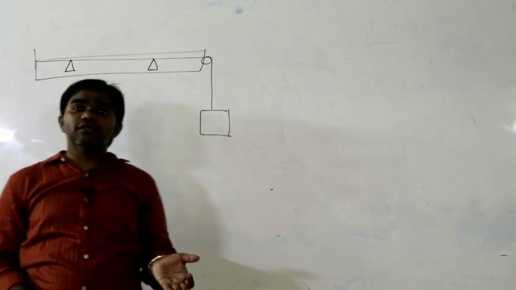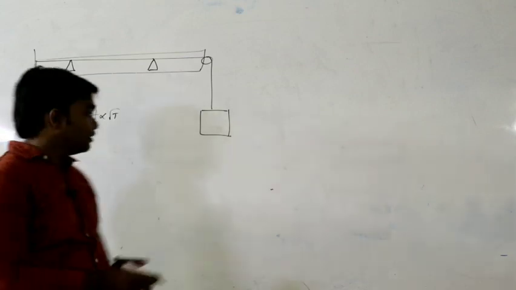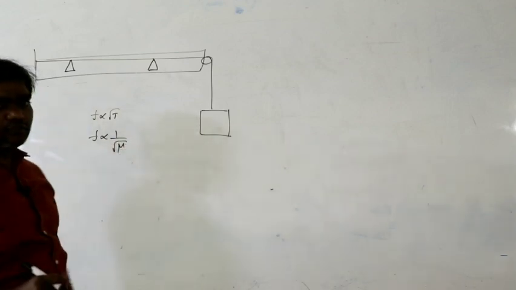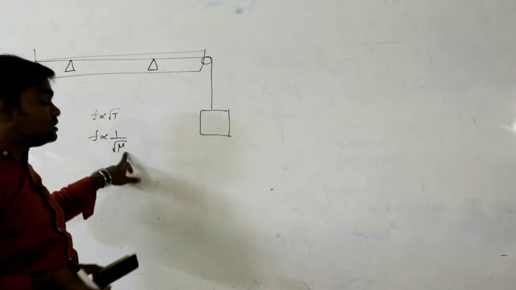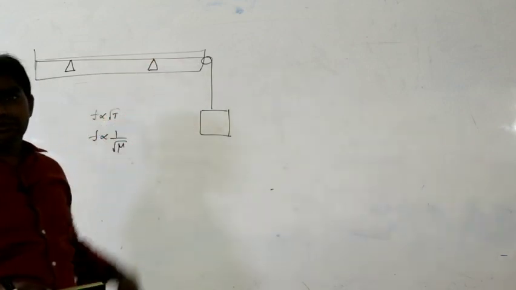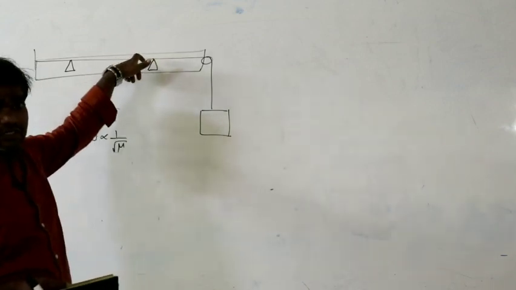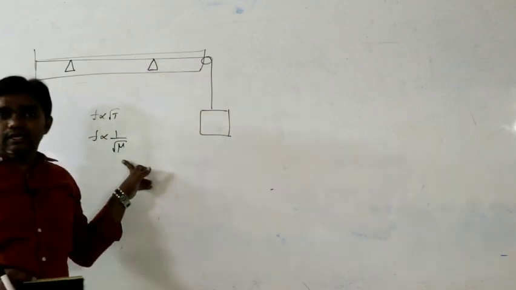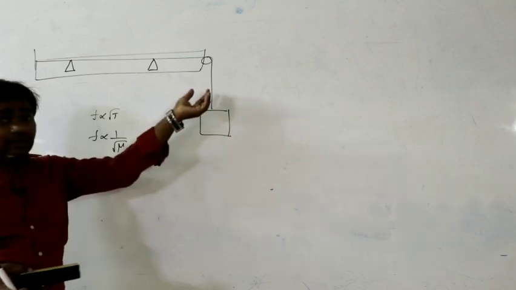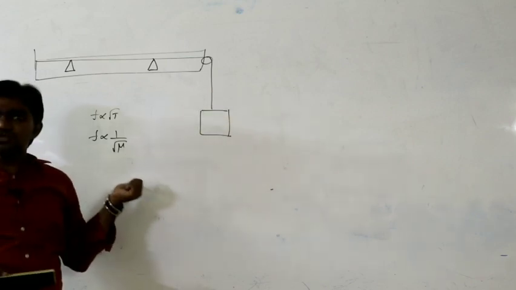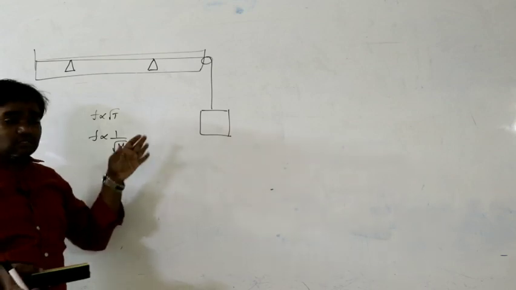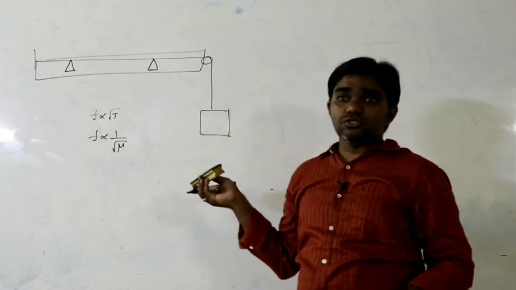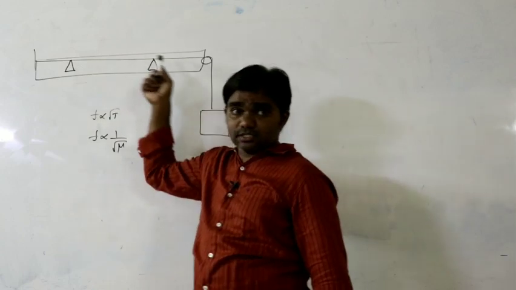Third law, how can you verify the third law? What is the third law? F is inversely proportional to root mu. How does the linear density change? By changing the wire. If the wire is changed in different cases, then frequency is inversely proportional to the square root of linear density. So if the material of the wire changes, linear density also changes. This is the verification of the laws of transverse vibrations in a string by using the sonometer experiment. It is the sonometer experiment concept generally.